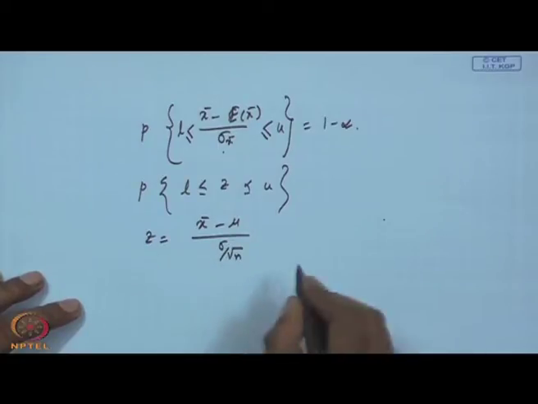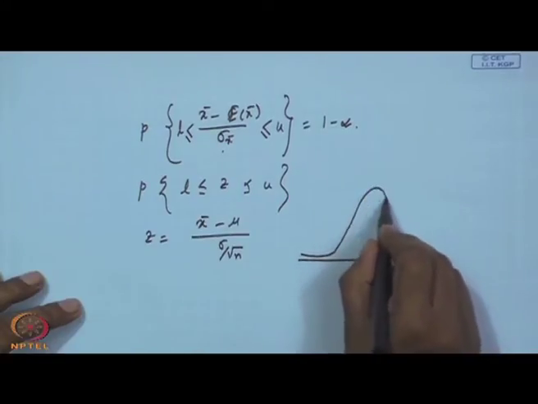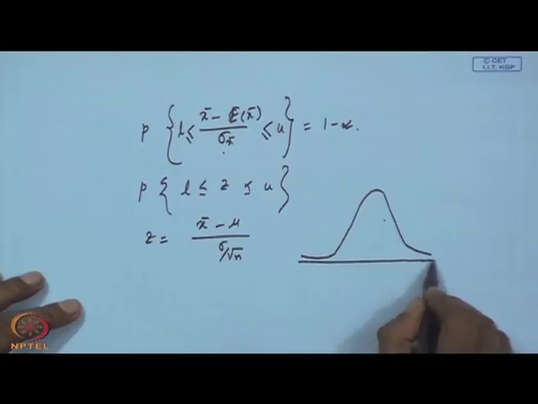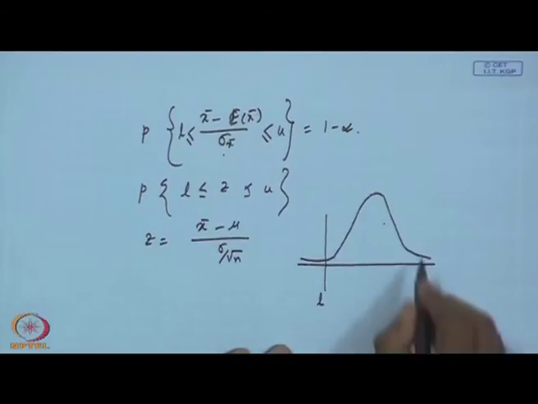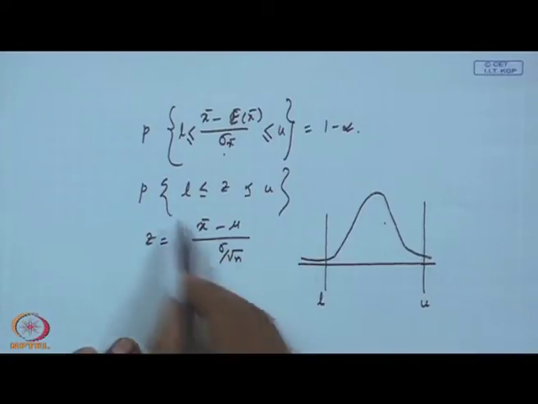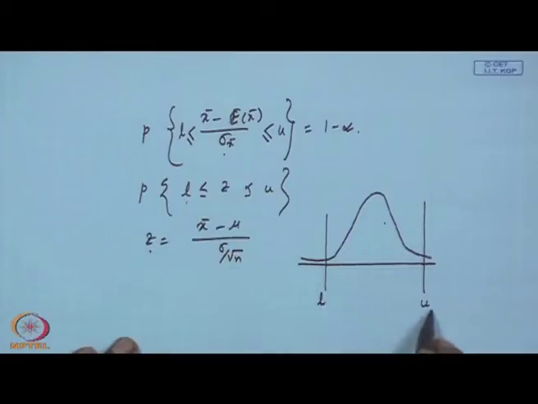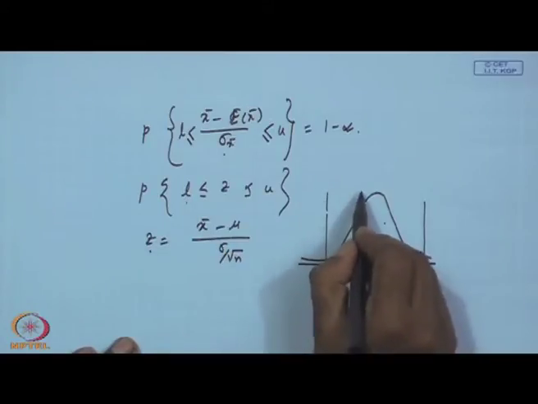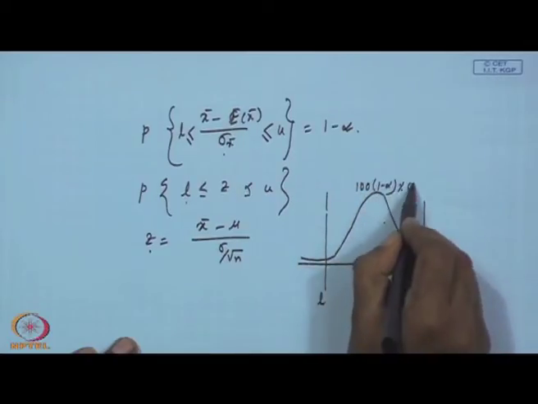So, essentially this is normally distributed, a unit normal distribution, and there is one lower value we are considering and another upper value. We are saying that the probability that this Z value lies between L and u is the confidence interval, which is 100 into 1 minus alpha percent CI.